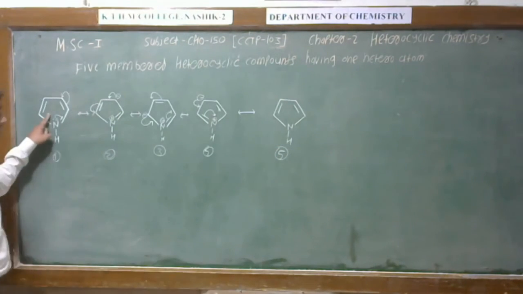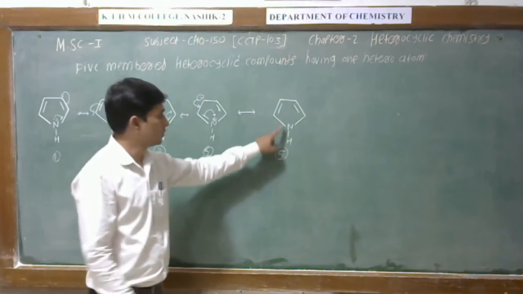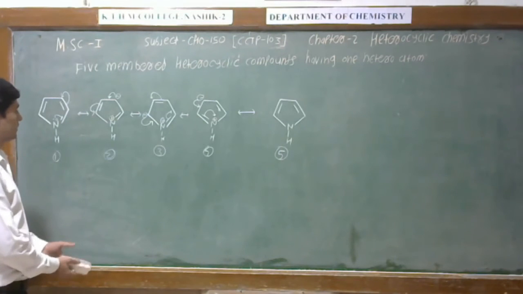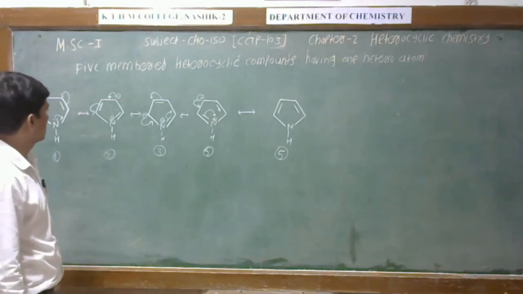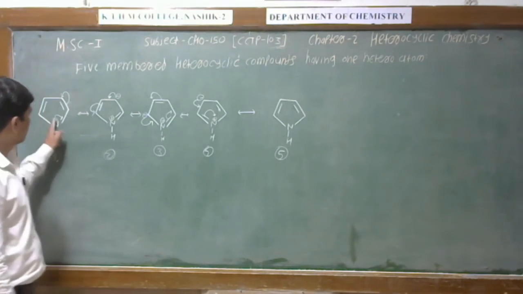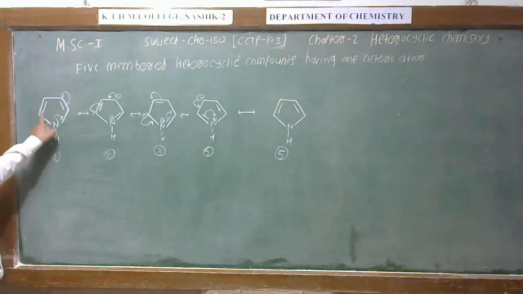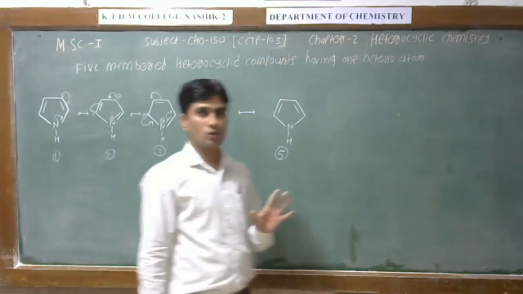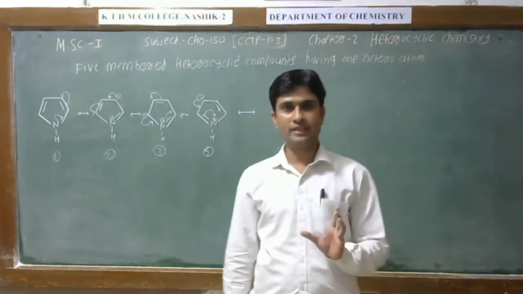Structure number 1 and structure number 5 are the same, but in the intermediate structures the lone pair is shifted through the structure, and hence there is conjugation in this structure.